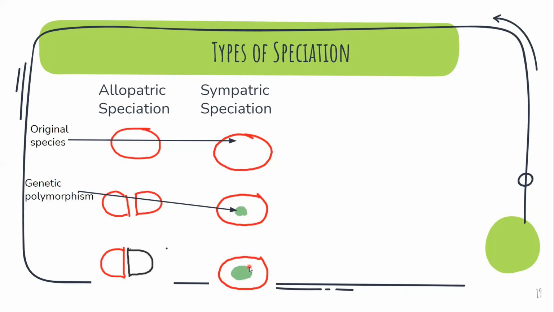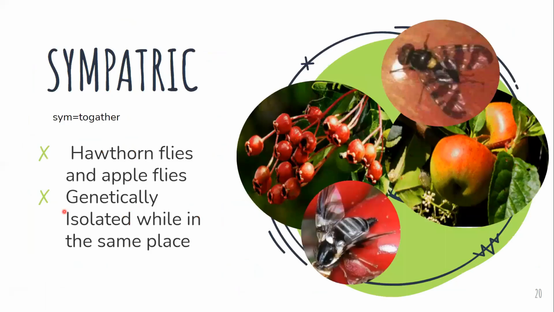In this, one thing you have to remember is that this is quite a slow process and it leads to something called genetic polymorphism. You will understand this better with an example. These are two types of flies, one of which lays eggs on apples.